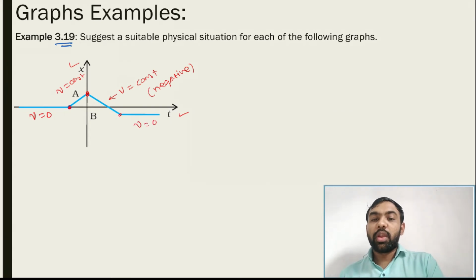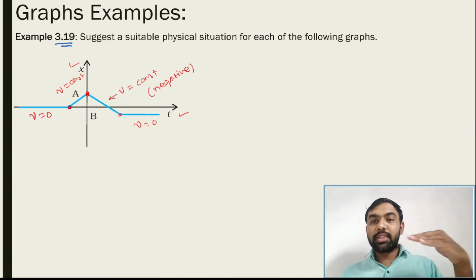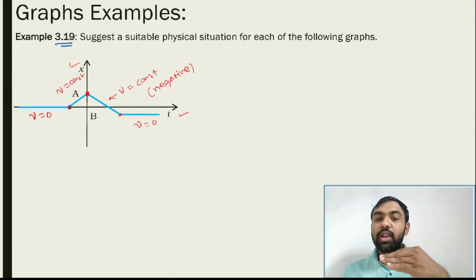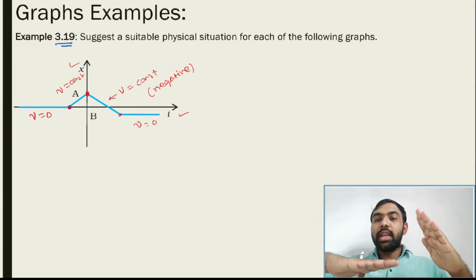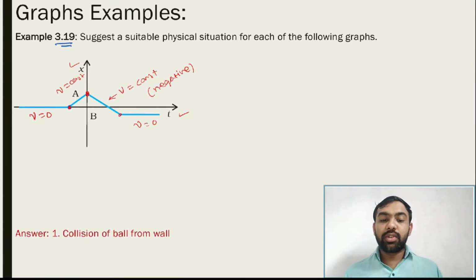This type of situation. First you understand the graph. What is given to us? First, this horizontal line means slope is equal to 0. Slope 0 means velocity 0, because the x versus t graph is given to us. Then after that positive slope, negative slope, and again horizontal slope. This type of situation. So how do we represent it? That is a situation of collision of a ball with the wall.